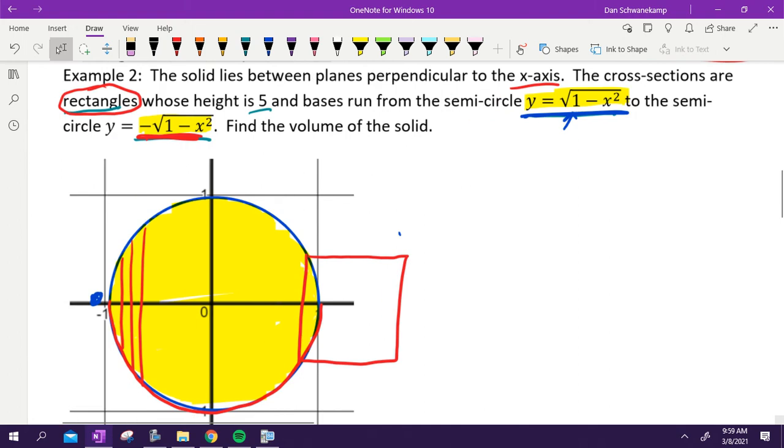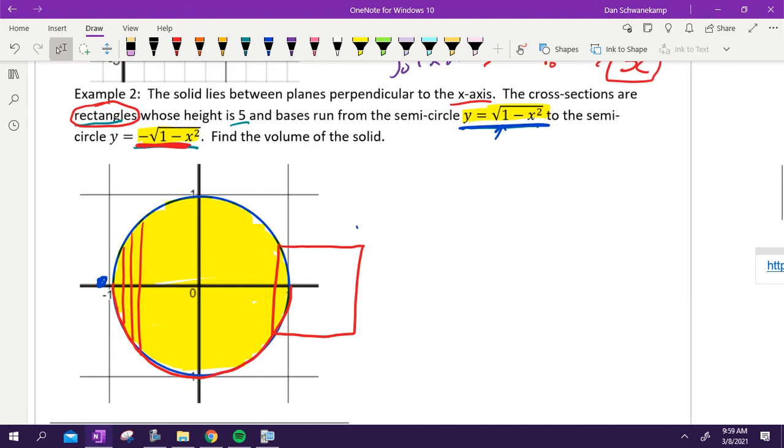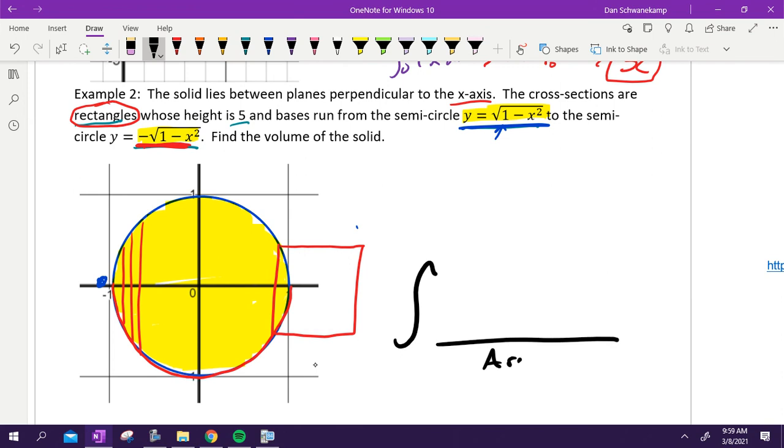All right, let's do it. So we're integrating. That's how you find volume. How do you find volume? You integrate area. We need to figure out what the area of our cross sections are. If we're perpendicular to the x-axis, is this a dx or a dy problem? It is a dx problem, correct. From where until where? Again, I'm talking x values because it's a dx problem. These right here need to be x values. Show me with your fingers, what are your 2 x values going to be?